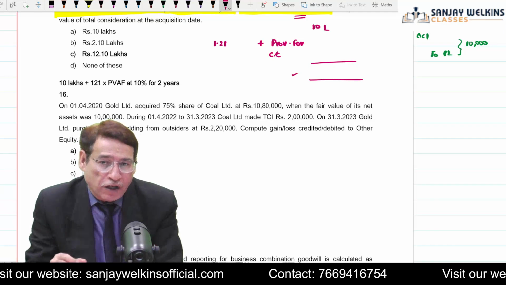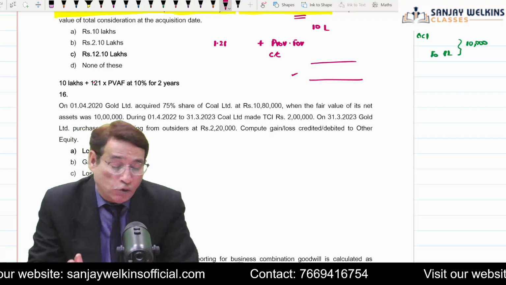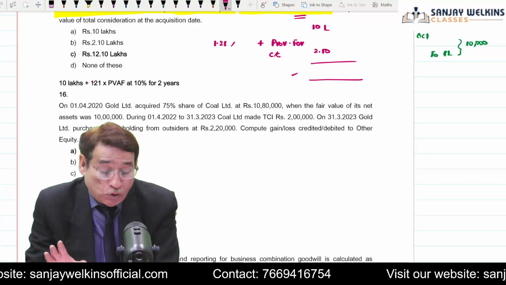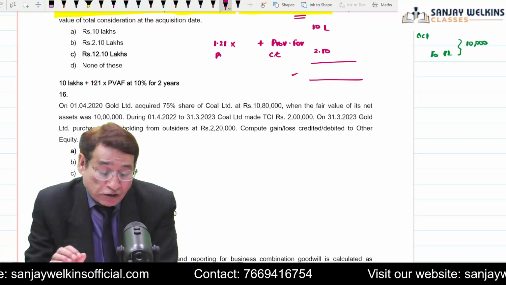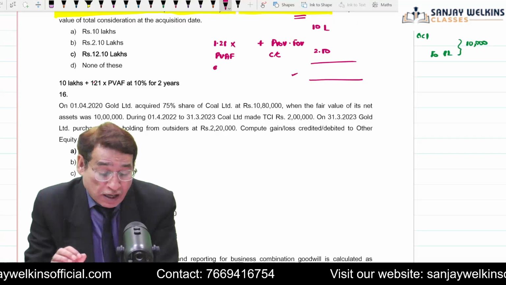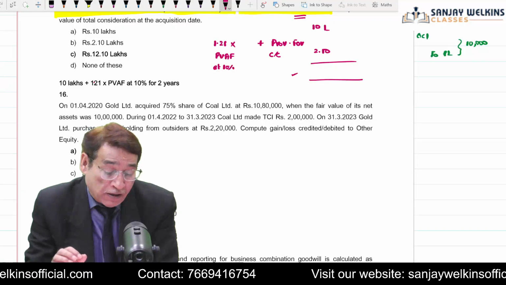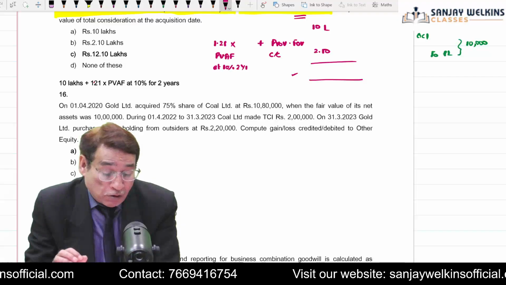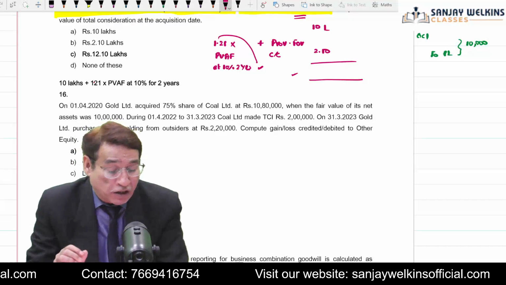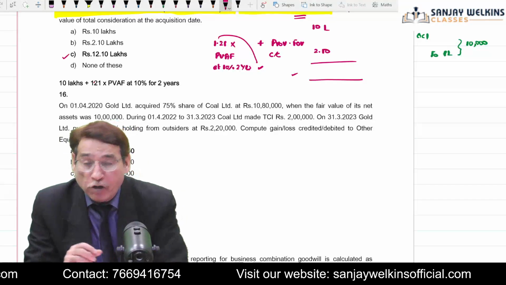Whatever that factor is, you multiply it with 1.21, and that will be equal to 2.10. You compute that particular factor, multiply it, you will get 2.10, and your answer will be equal to 12.10.